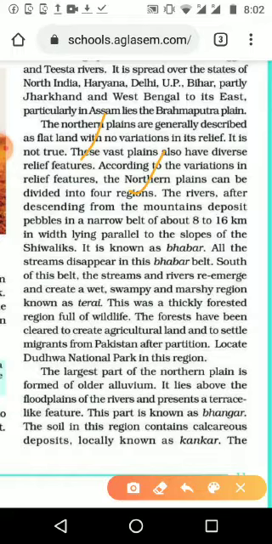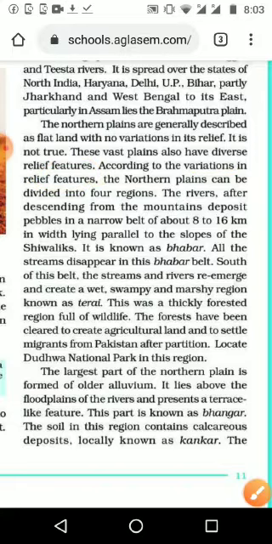Already we divided it into 3 regions according to its position, means Punjab plain, then Ganga plain and Brahmaputra plain, according to where it is. Now we are going to divide again into 4, according to the variation of relief features, according to the difference in the relief features.